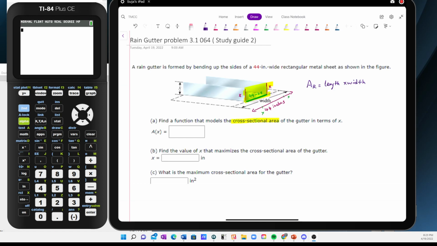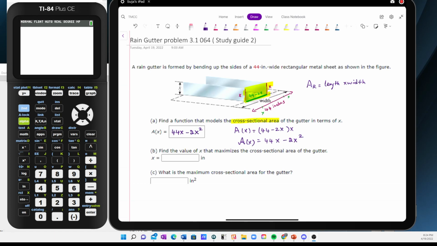If you call this horizontal line the length, and the other side, the height, as x, then I can say the area A of x is equal to 44 minus 2x times x. Now distribute the x inside, you get 44x minus 2x squared. So this is the cross-sectional area of the rain gutter. That's the answer for A, 44x minus 2x squared.